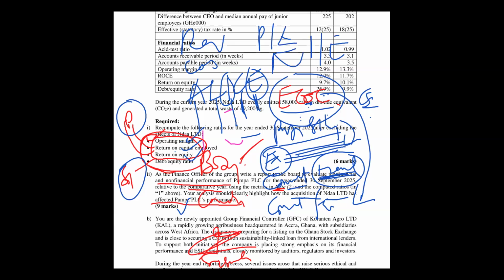So if I'm writing on profitability, I'm just going to consider all income or revenues and expenses. Profitability is basically talking about income and expenses which are affecting the financial performance. That is the profitability of the organization. So what will cause the ratios to change and increase here? I'll be looking at the income and expenses of the financial statement, the trend of the income and expenses. It was high here, it was low here, right? If it's operating profit margin, it's a profit related matter. So I'll go to the gross profits, the other expenses, the interest expense, all of those issues which can cause profit to go down or up.